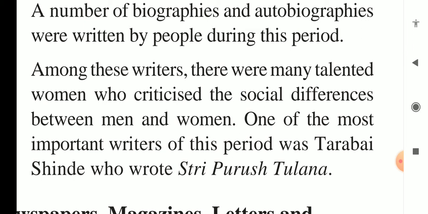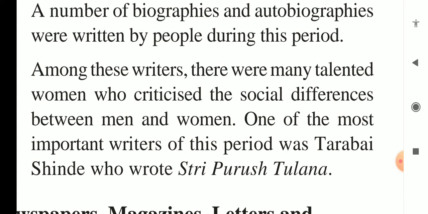So many autobiographies, obviously written by women, suggested that there was bias and unfairness on the women's side. Clear? Social differences were there between men and women.